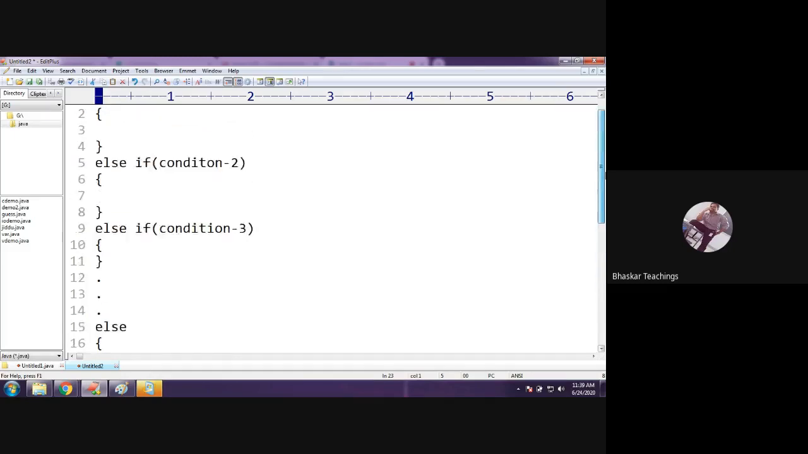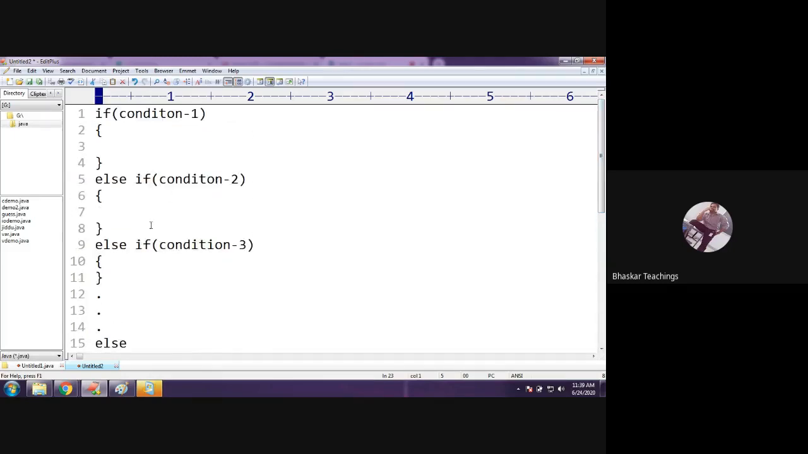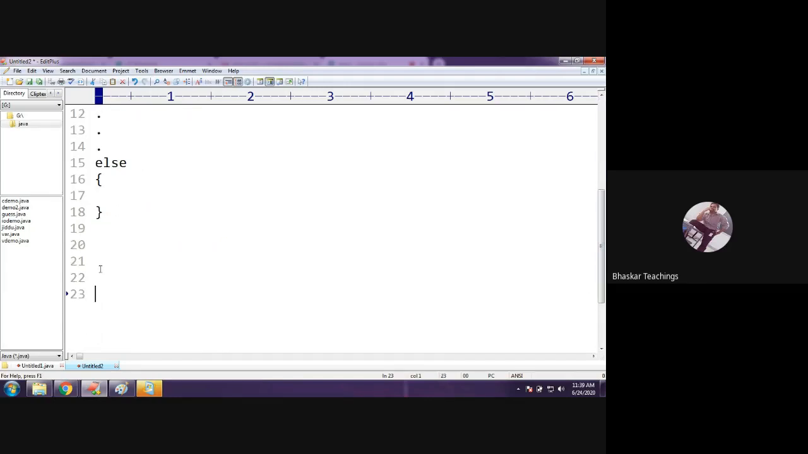Imagine them as bags. If you find your book in any one of the bags, you would stop there. You just execute the statements and come to the last part, I mean, completely after the else body. Clear?